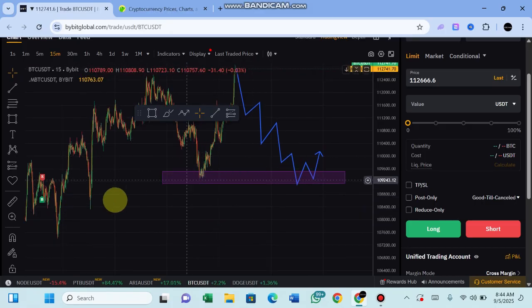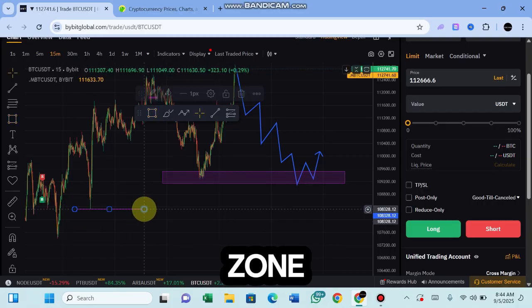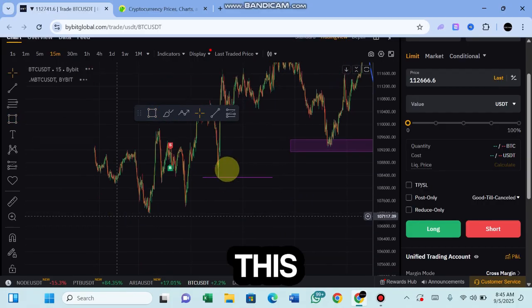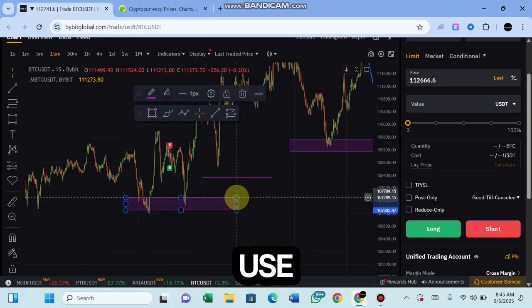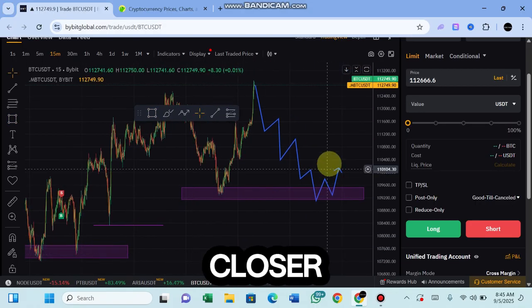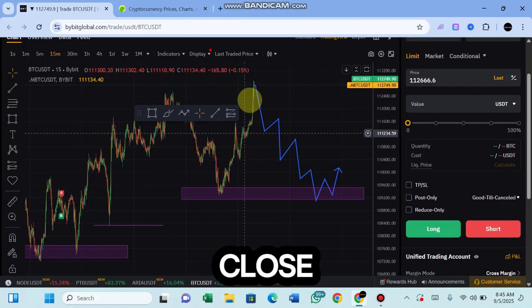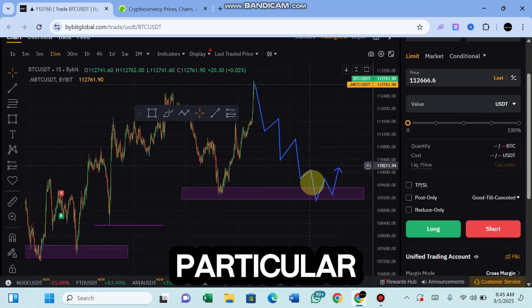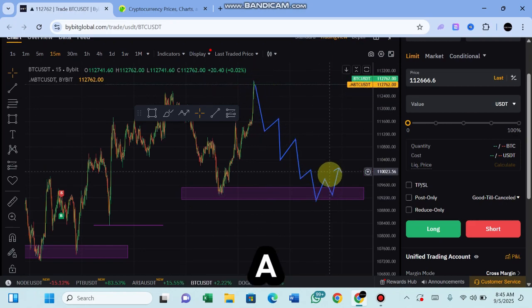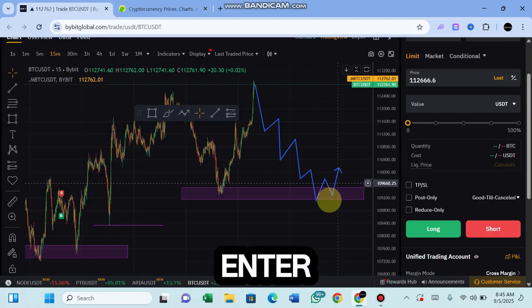This is a support zone. This particular place was a support zone too. And this place was also a support zone, but we made use of the support zone that was closer to our price, which was this particular one. So all we need to do is simply wait for the market to come to this particular place, then do a change of character to the upward side, and then you can simply enter.